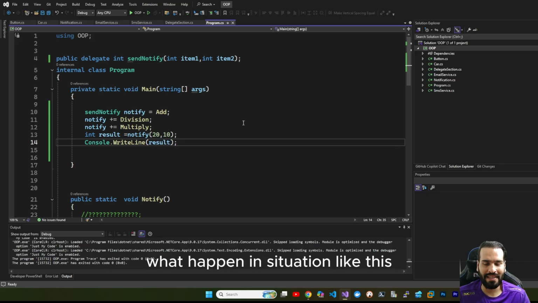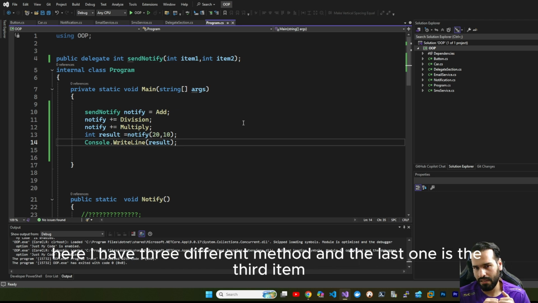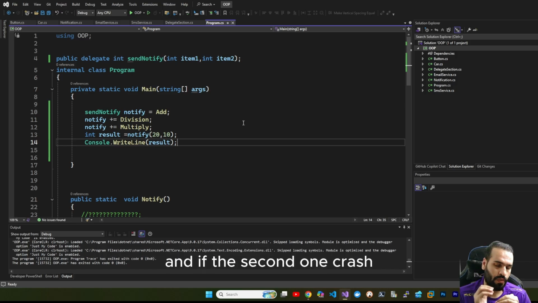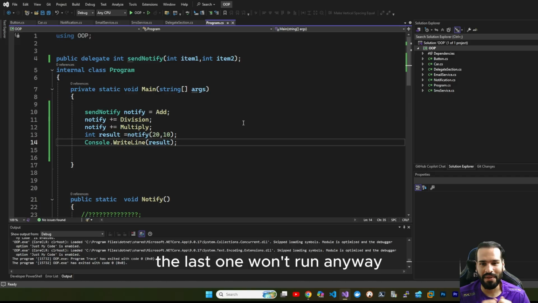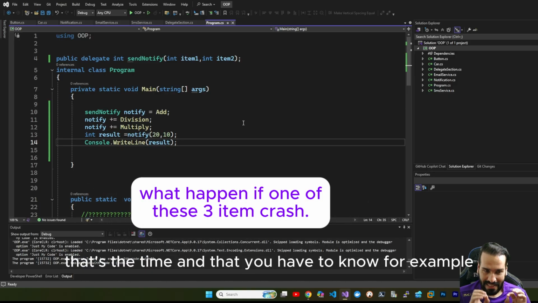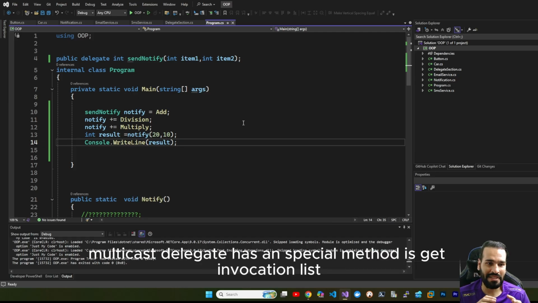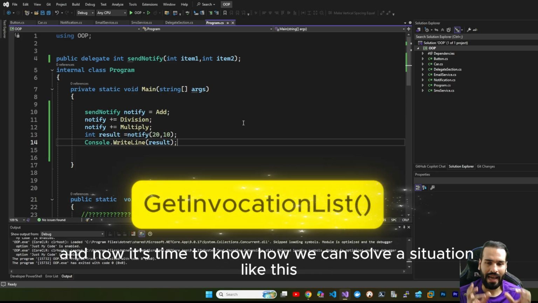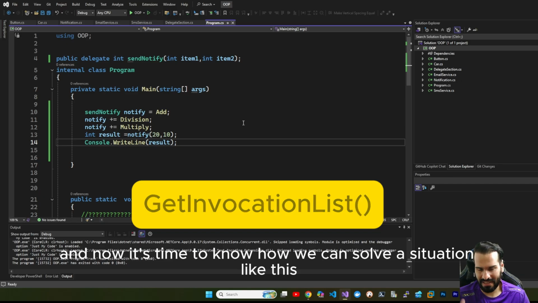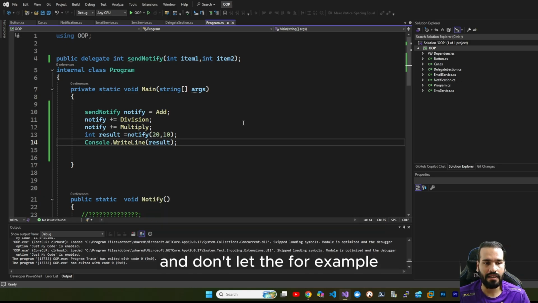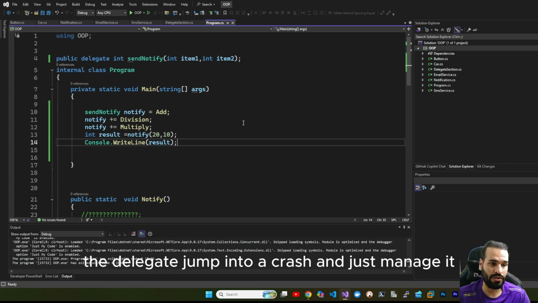In a situation like this, for example, here I have three different methods, and the last one is the third item. And if the second one crashes, the last one won't run anyway. That's the time, and that you have to know. For example, in a situation like this, Multicast Delegate has a special method, GetInvocationList. And now it's time to know how we can solve a situation like this and not let the delegate crash, and just manage it.